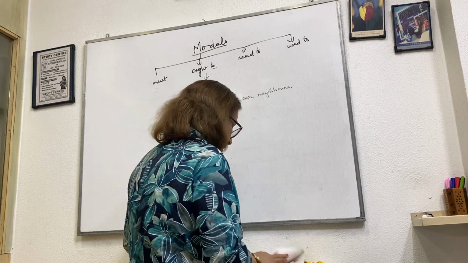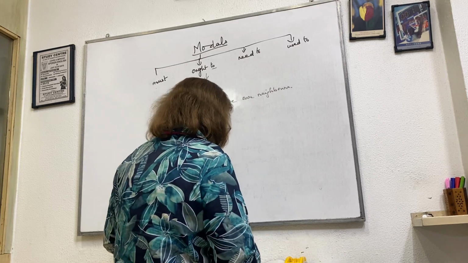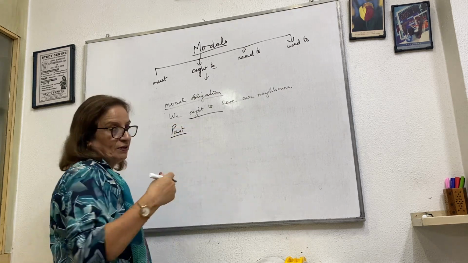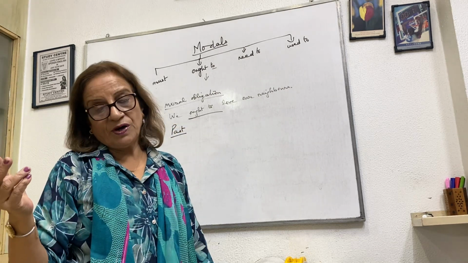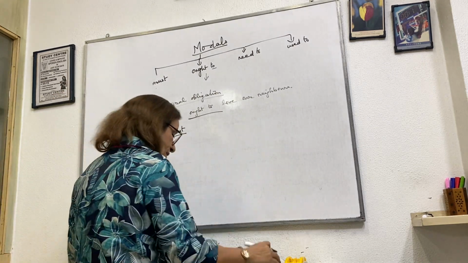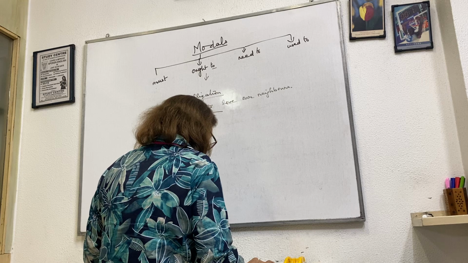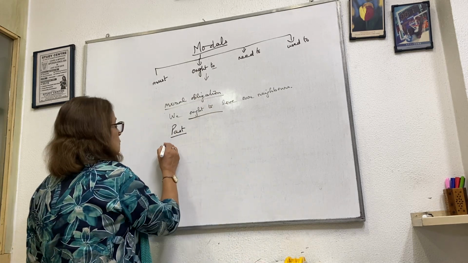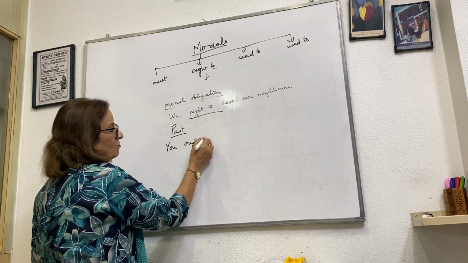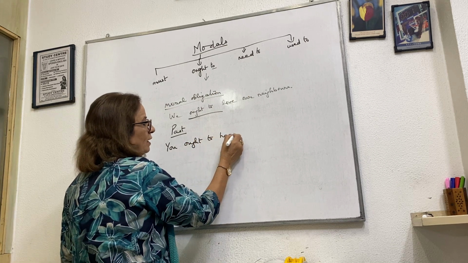Then, like I had told you, for the past also we can use would have. Like we said, I should have worked hard. In the past. In the same way, we can say you ought to, and with that we use have. You ought to have helped her.